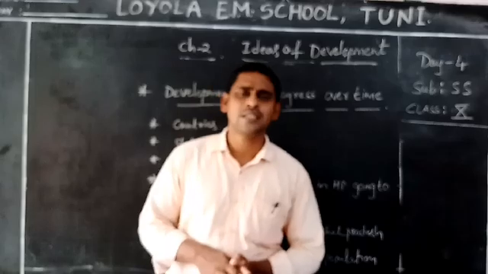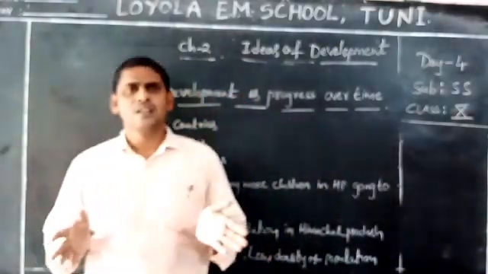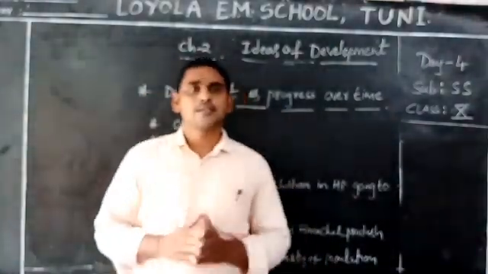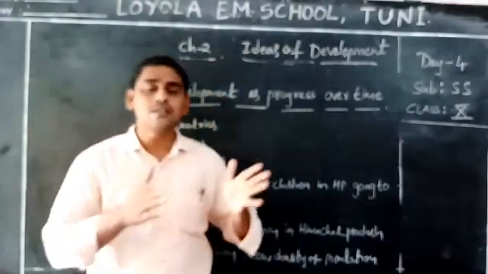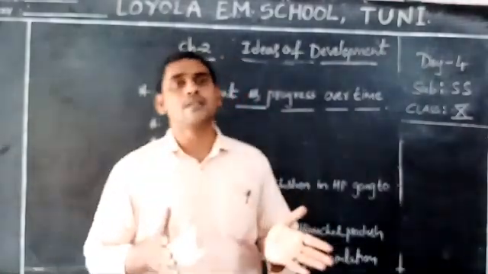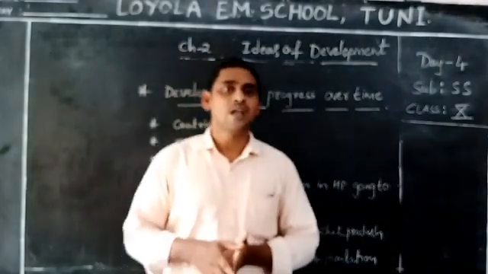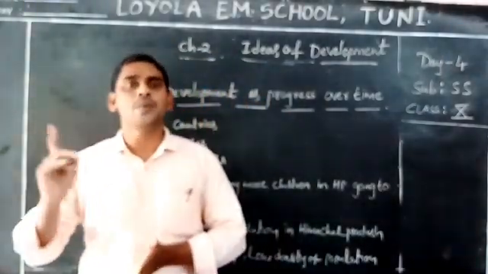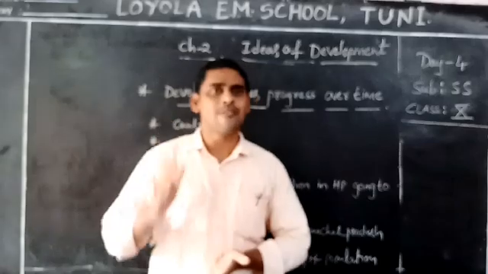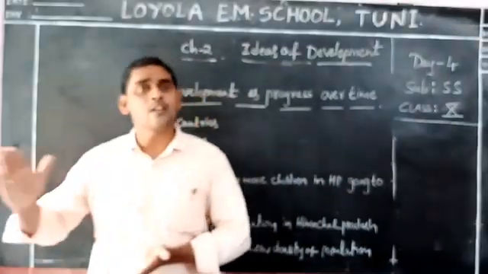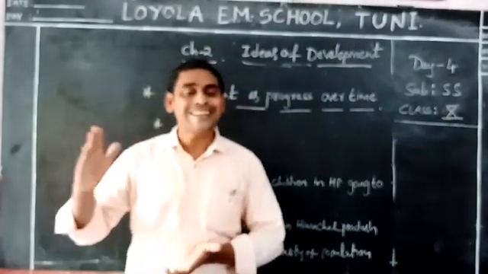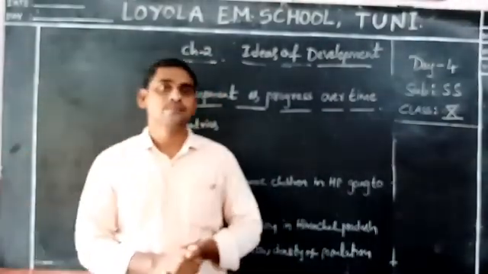As a result, people in some countries, some states, some districts are backward in all these aspects. Already I said development means people. Once people are developed, automatically the state, the district and the country develop well.